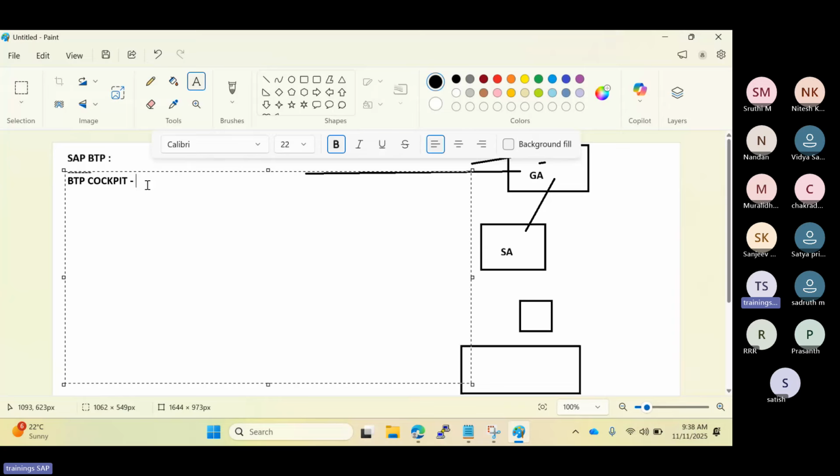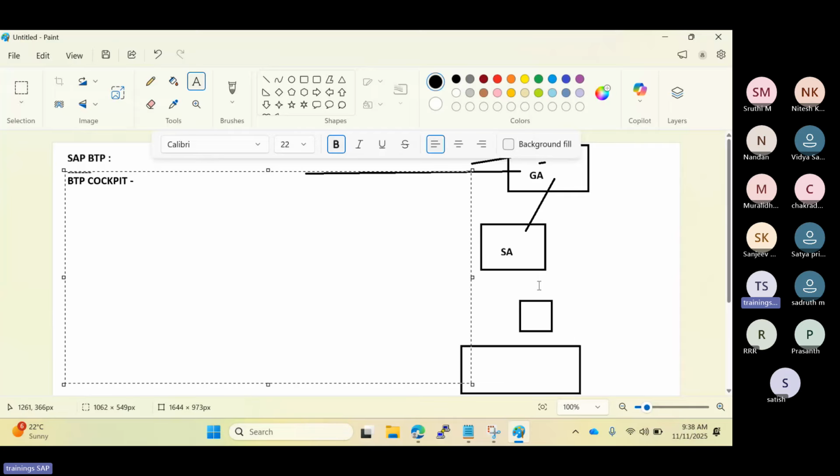This is a web-based interface. It is used to do the administration, managing the dashboard, sub accounts, services, tools, and application security resources. All other things in the BTP you can manage using the BTP cockpit. It is the control center for the BTP.